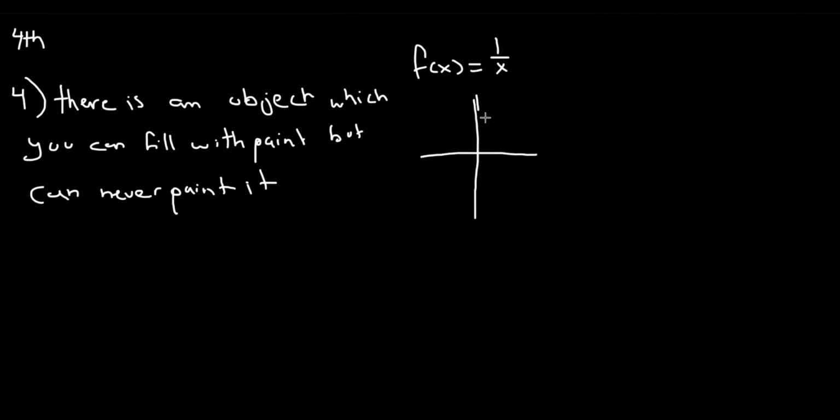Like this, horizontal asymptote at 0, and we have it sloping down. Now, Gabriel's horn is specified from 1 to infinity, right? Approaching the left-hand side of infinity. And once you draw it out, it kind of looks something like this. Excuse the drawing, it's very bad. But it stretches on to infinity, so logically, you shouldn't be able to fill it, nor should you be able to actually cover it in paint.